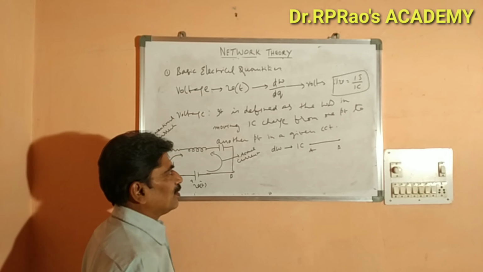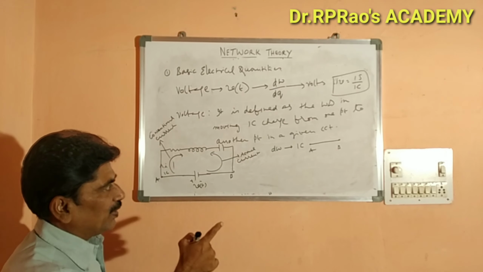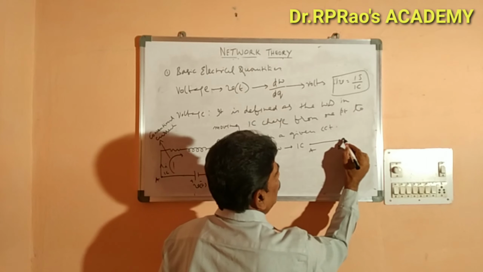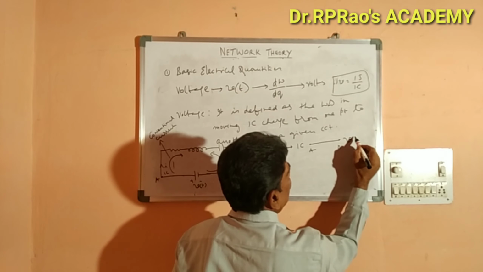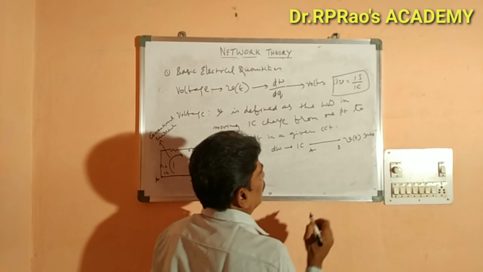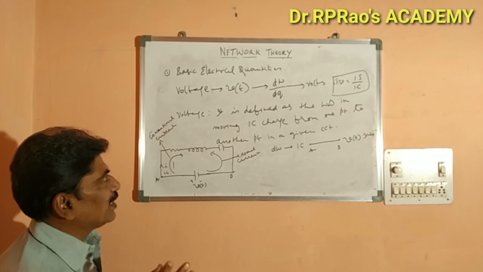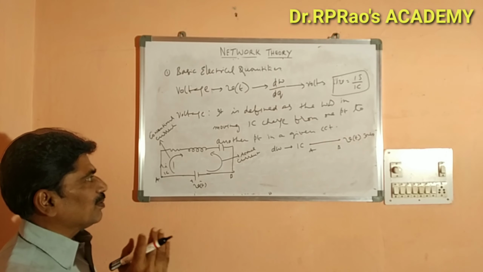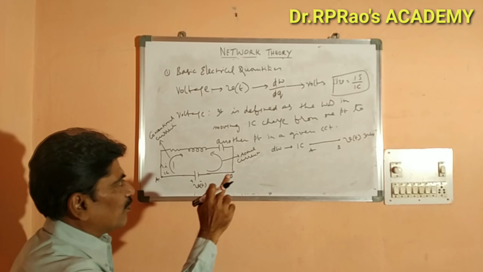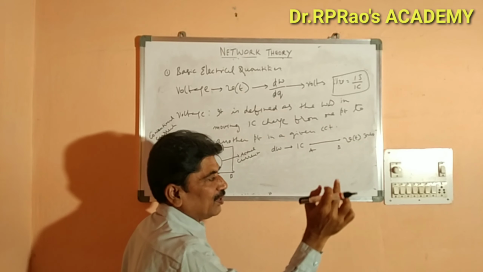So what is the work done now? dW, the work done in moving 1 coulomb of charge from A to B, is nothing but V of t joules. The definition says V of t is the work done in moving 1 coulomb of charge from one point to another point. Another way we can write it: the work done in moving 1 coulomb of charge from A to B is V of t joules.